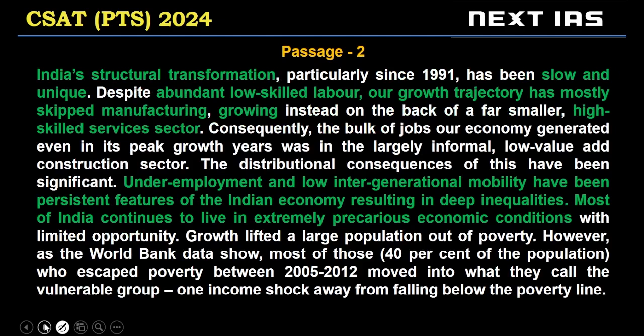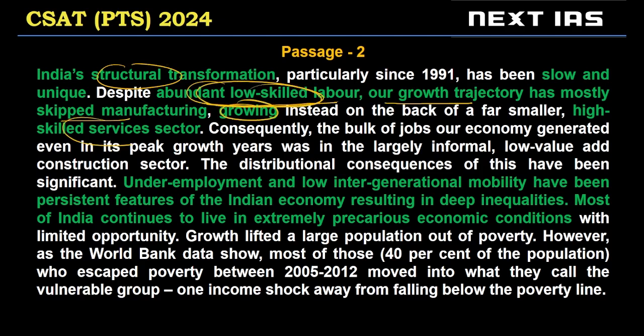Now, in this case, India's structural transformation has been slow and unique. How has the Indian economy transformed as discussed? Abundant low-skilled labor, our growth trajectory has mostly skipped manufacturing, and because of this, it has grown in the skilled services sector.